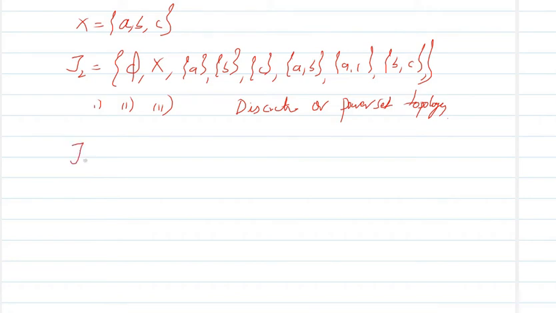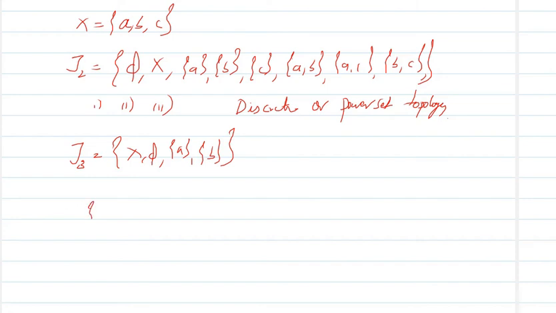Another example, I am taking tau 3 as some singleton sets only: X, phi, the singleton set {a} and the singleton set {b}. Is this a topology?